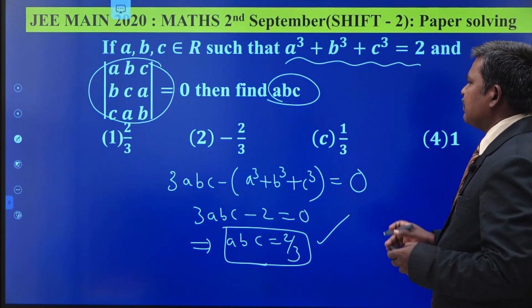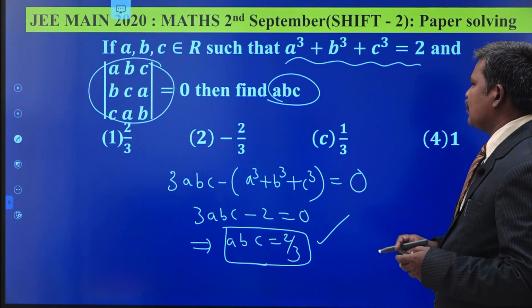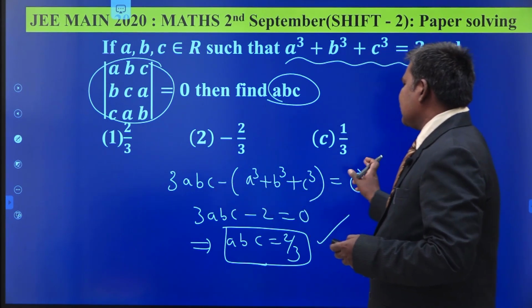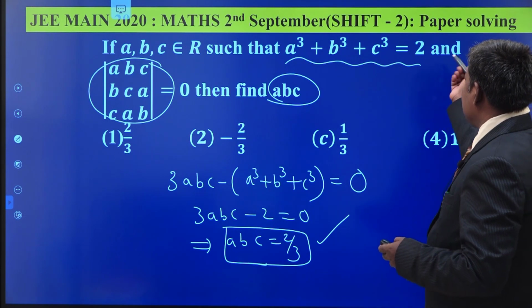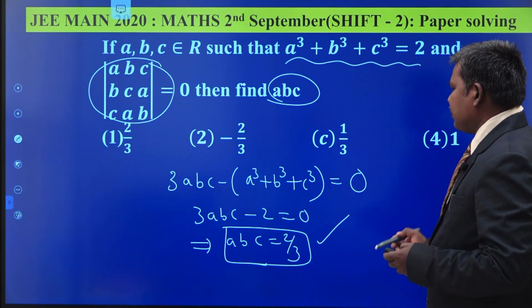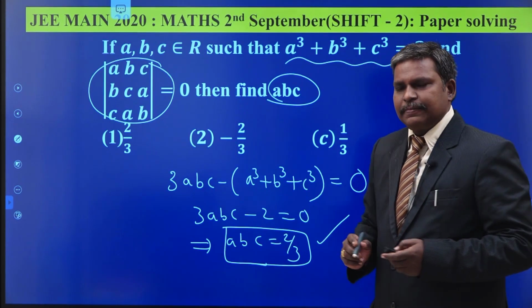The value of the determinant is equal to 3abc minus (a cube plus b cube plus c cube). You just substitute the value of a cube plus b cube plus c cube as 2 here. We obtain abc is equal to 2 by 3.